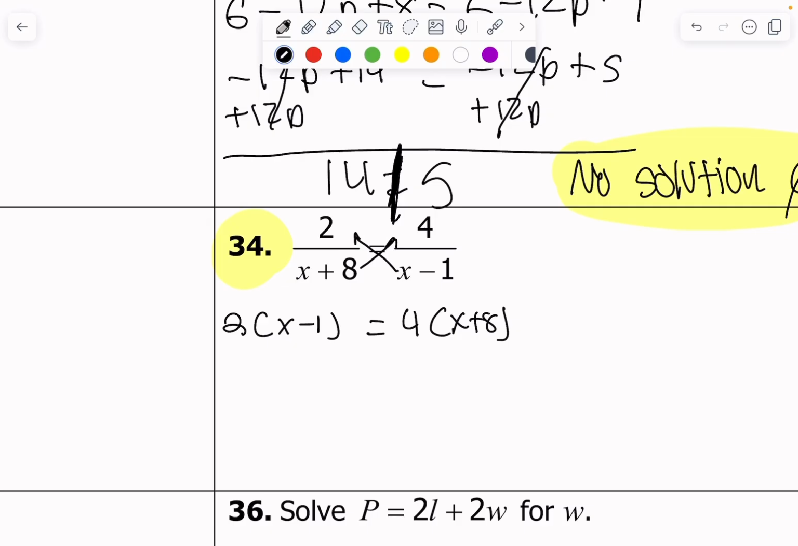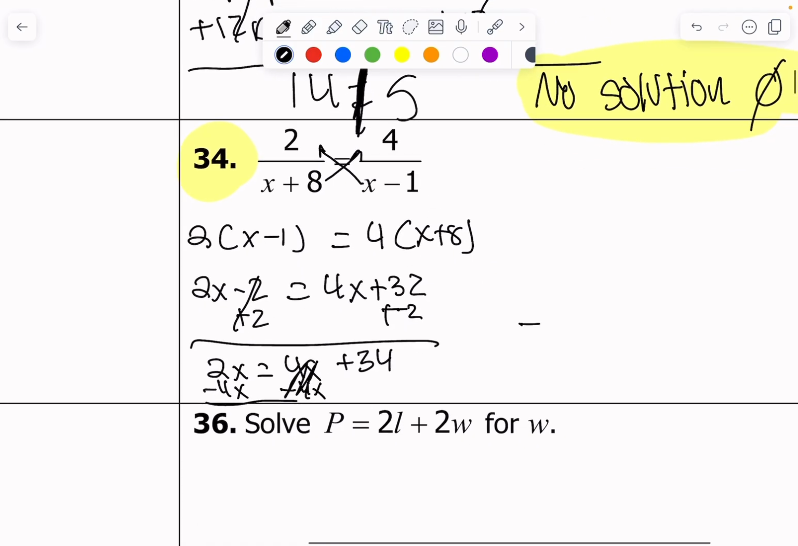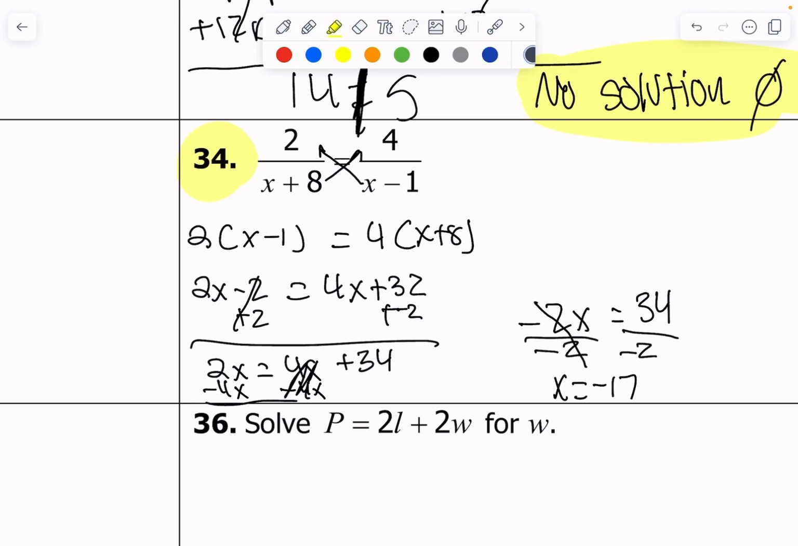It's a very common misconception. Let's distribute out and solve for x. So 2x minus 2 is equal to 4x plus 32. Let's go ahead and add 2 to both sides. I have 2x is equal to 4x plus 34. Subtract 4x, get all the x's on one side. Negative 2x is equal to positive 34. Let's divide by negative 2, and then we're done. When I do that, I get x equals negative 17. What we do to one side, we have to do the other.